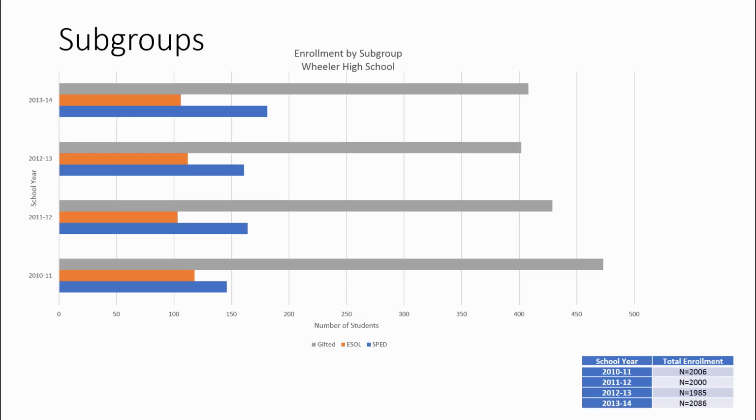We can also see that special education has made somewhat of a steady increase from 2010 to 14, taking a slight dip from the 2011 to 12 school year to 2012 and 13, and then rebounding from 2013 to the 14 school year.